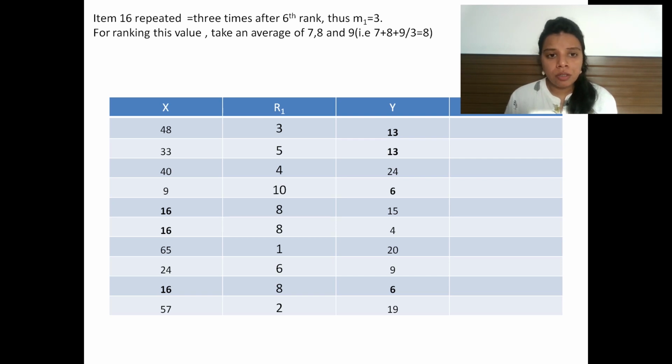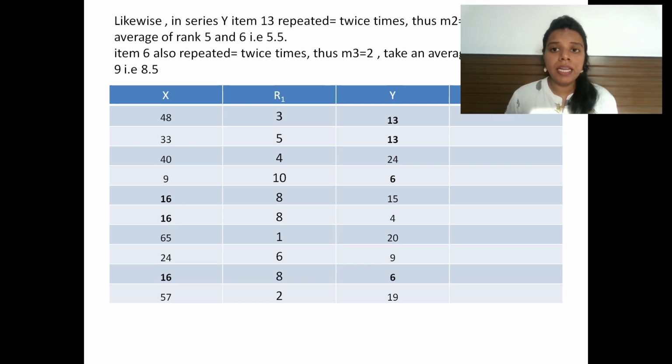But here the values are the same, so we take an average of the ranks. The 7th, 8th and 9th ranks should be assigned to these 3 items, so I take the average of these ranks and assign it to item 16. That's why I assigned 8 to all 3 items. Same goes with the variable y.